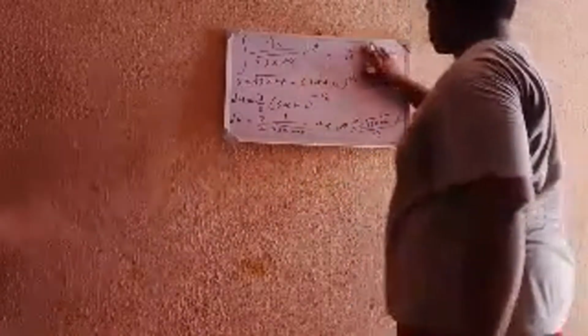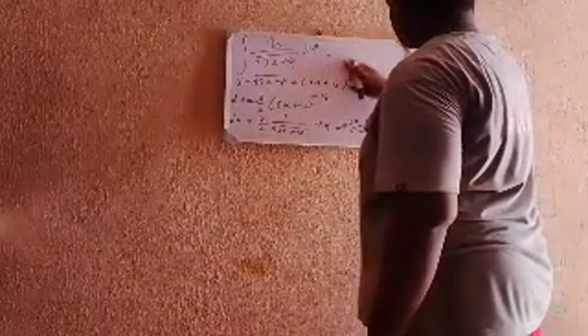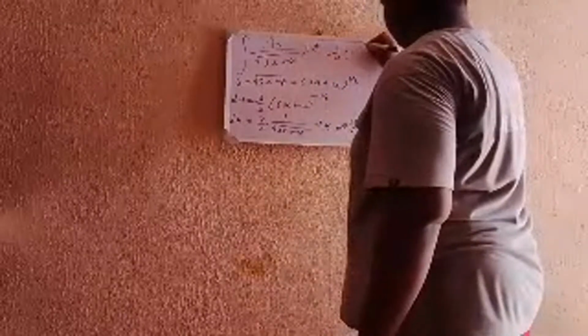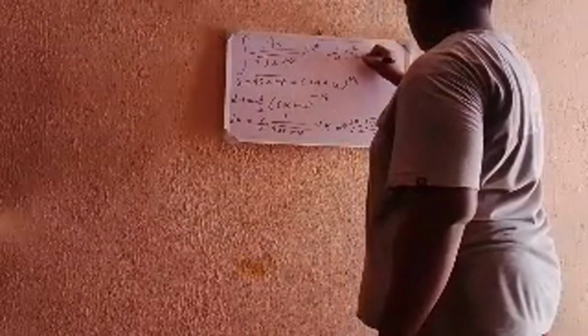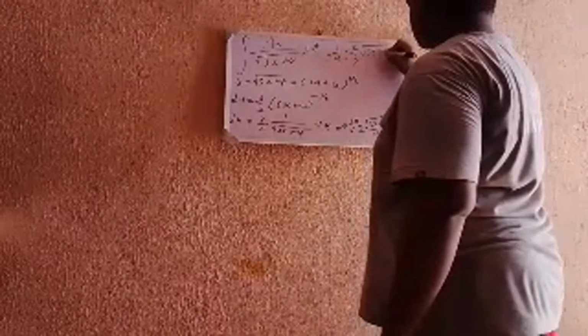So you have 1 over u times 2 over 3 root 3x plus 4 du.